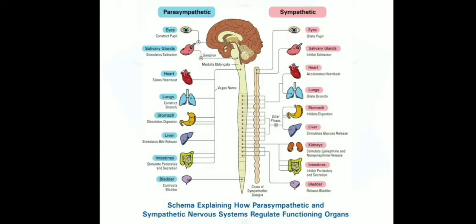We can survive without the sympathetic system, that is, if we live a stress free life, but not without the parasympathetic system. In simple terms, we can understand that the sympathetic system is excitatory in its nature, while parasympathetic system is inhibitory in its nature.